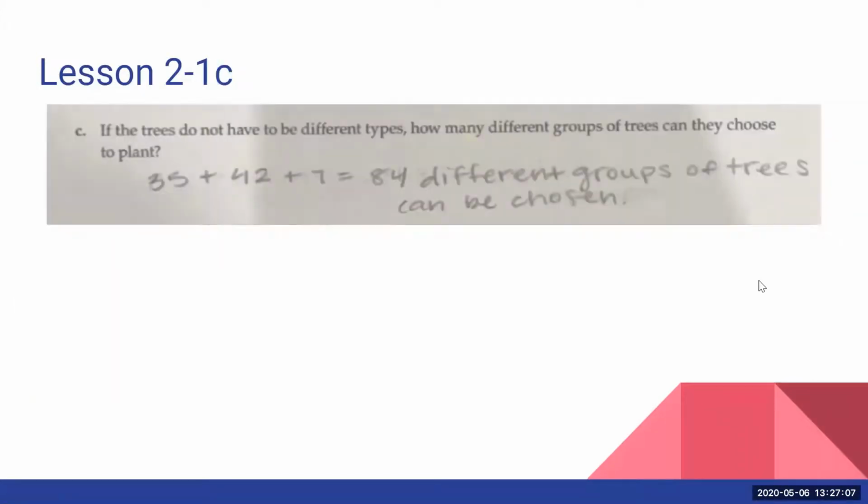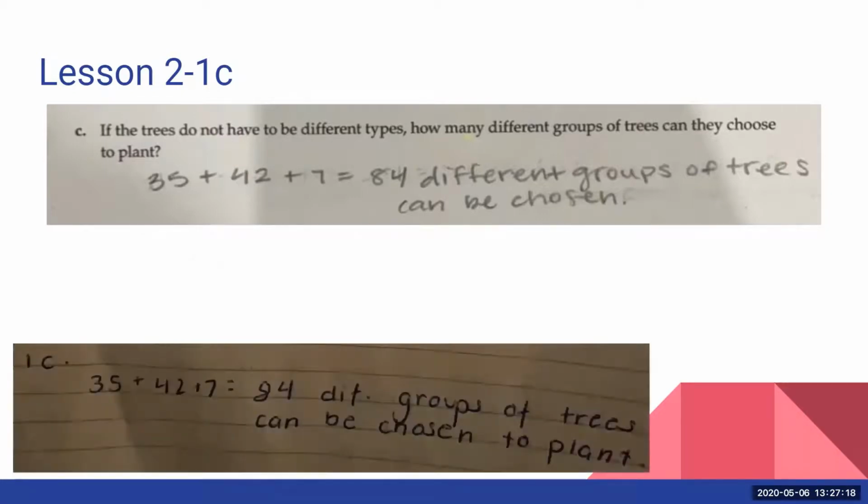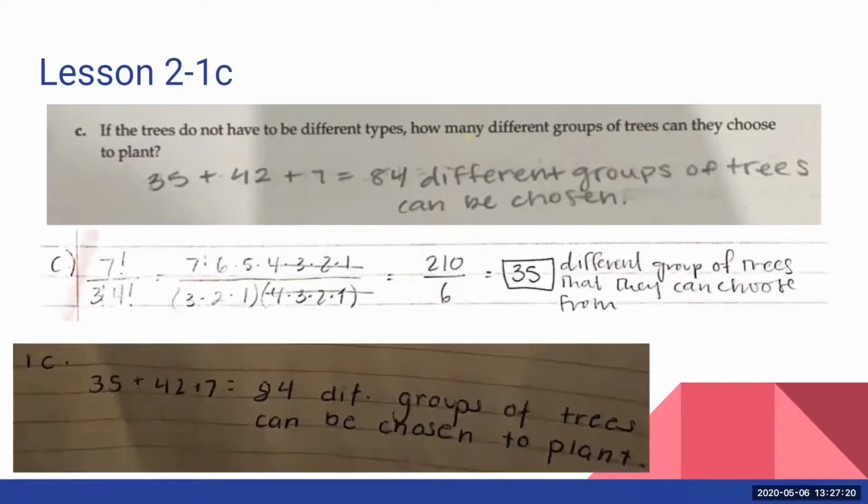Part C. Now, part C was really tricky for us when we were working on it in Zoom. And I was very impressed that you guys were able to find all this material for part 1C. Everybody got pretty much the same. I particularly liked the combination used in the middle here. They were able to use combinations here.